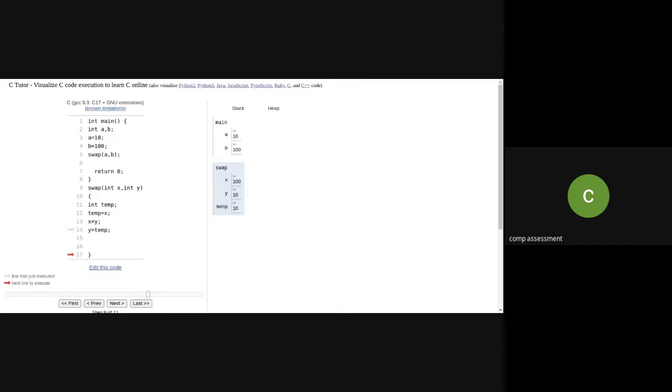That is the state of the variable during the execution of the procedure. I hope you have understood.